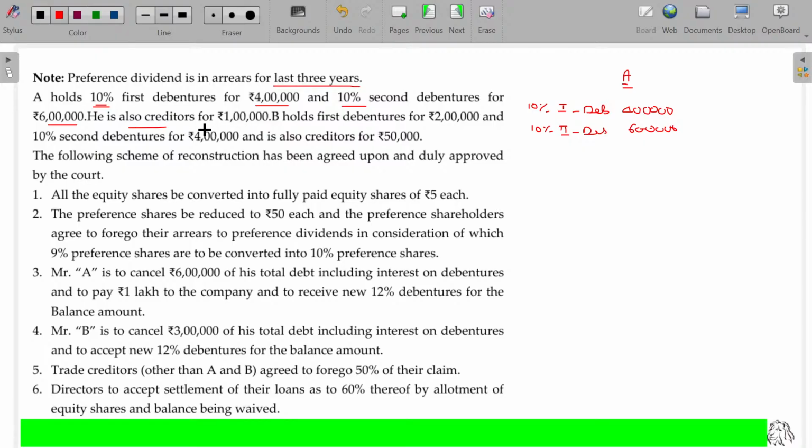He is also a creditor for rupees 1 lakh. Apart from that, A being a creditor of the company, the company has to pay 1 lakh to him.